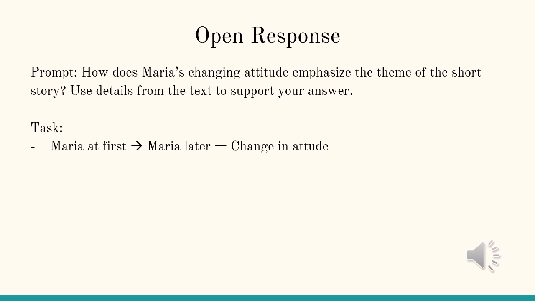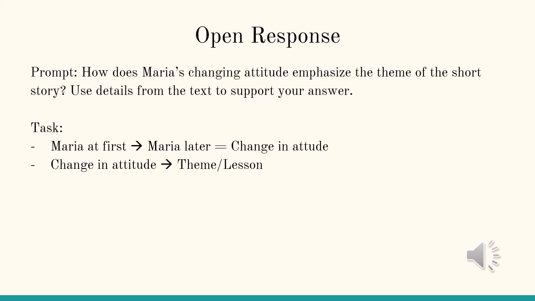So we're looking at her attitude or how she feels at first versus her attitude and how she feels later in the story. And we use that discrepancy to identify how her attitude changes over the course of the text. Now, that change that we identify in her is going to help reveal the ultimate theme or lesson that the author is hoping to teach us as we read this short story text.